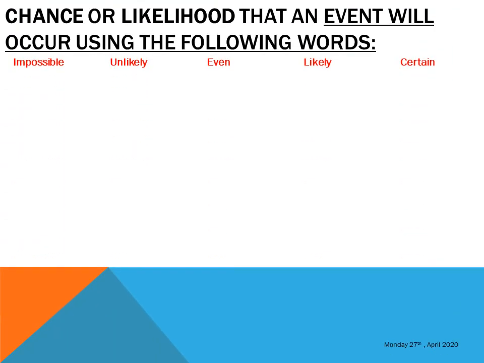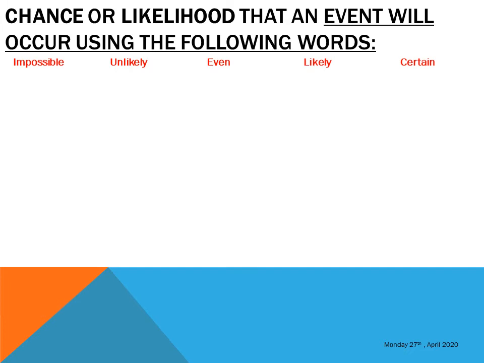Now let's see the chance or likelihood that an event will occur. This is the last unit in this lesson. The words we'll be using are impossible, unlikely, even, likely, and certain. We did this lesson for about a week and we were able to get the idea of describing the likelihood that an event will occur or not.